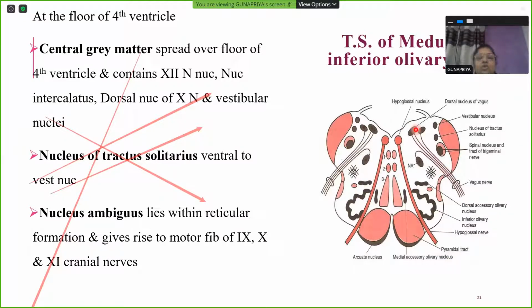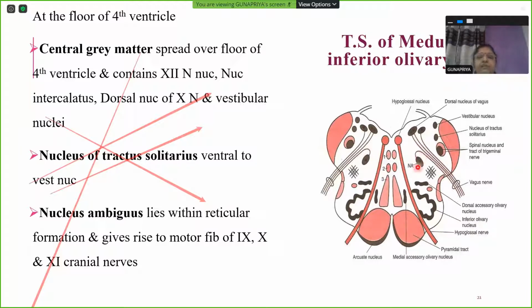That's exactly what's happening here. So in this gray matter area, you find hypoglossal nucleus, dorsal nucleus of vagus here. Nucleus intercalatus is not labeled here. It's a very small, inconspicuous nucleus. You can forget it. And you also find the vestibular nucleus here, concerned with the balance of the body. Nucleus of tractus solitarii is also close by here, ventral to vestibular nucleus.